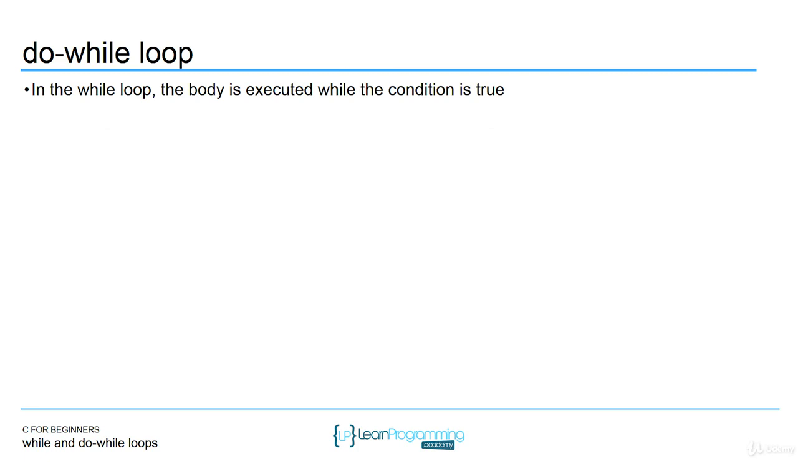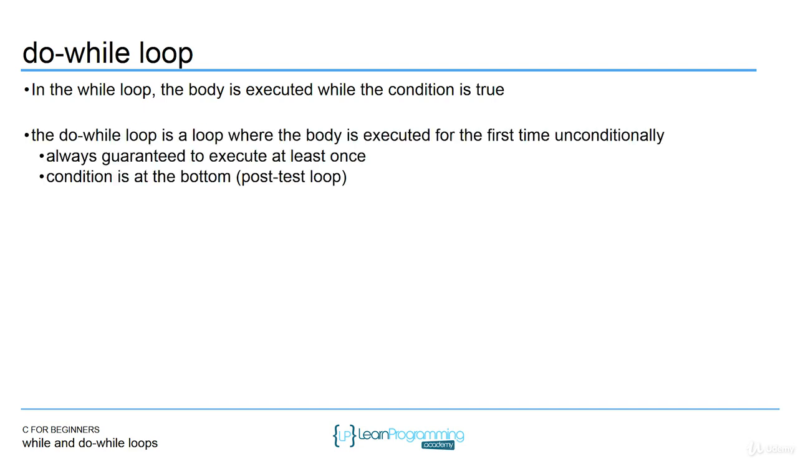A do while loop is a little different from the for loop and the while loop because it's considered a post-test loop. In the while loop, the body is executed while the condition is true. In the do while loop, the body is executed for the first time unconditionally. Because the test is at the bottom, you're always going to execute the body at least once. It could be more, but always one. It's never 0, because the condition to test the exit is at the bottom. This is called a post-test loop. It's also called an exit-controlled loop.